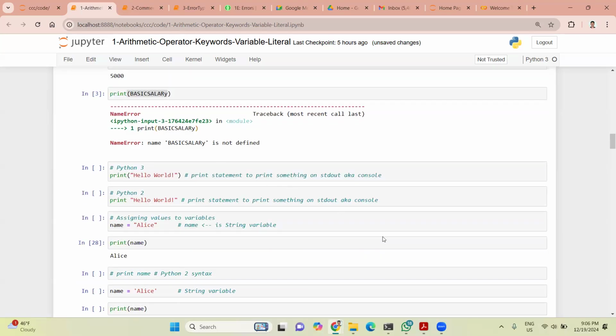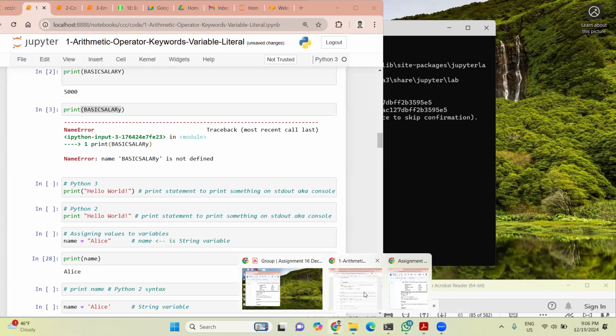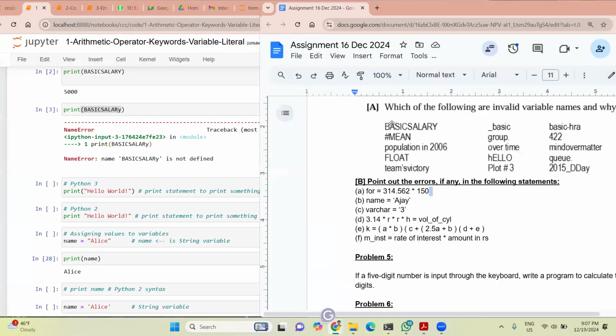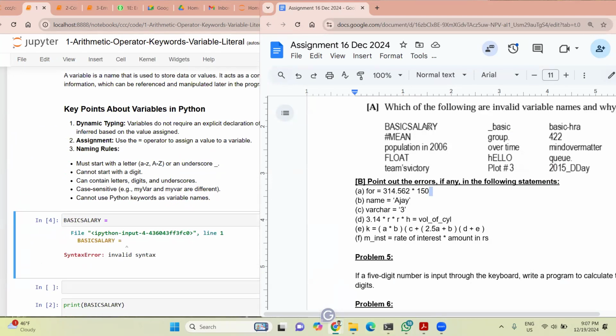Now let us see, similarly, like we're revising the rules, right? So you understood this basic salary follows all these rules. So this is the correct variable name, right? Is this a correct variable name or not?